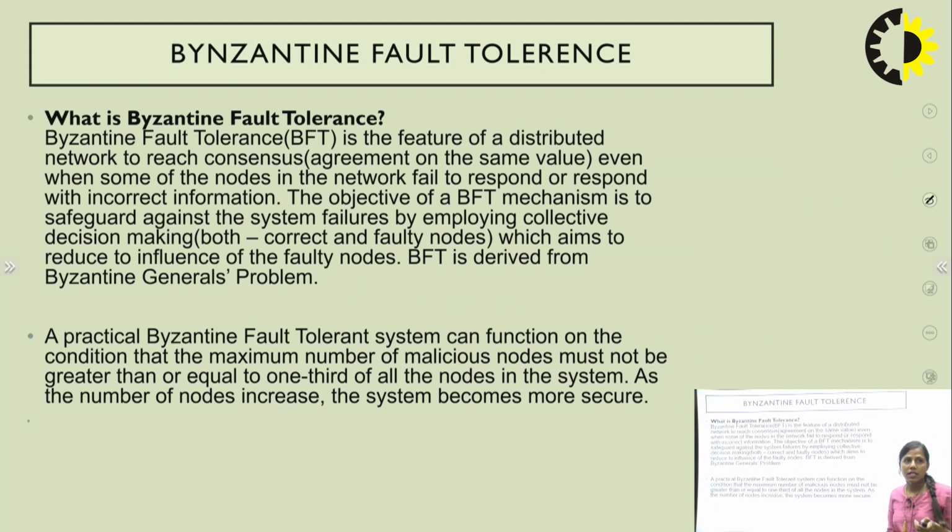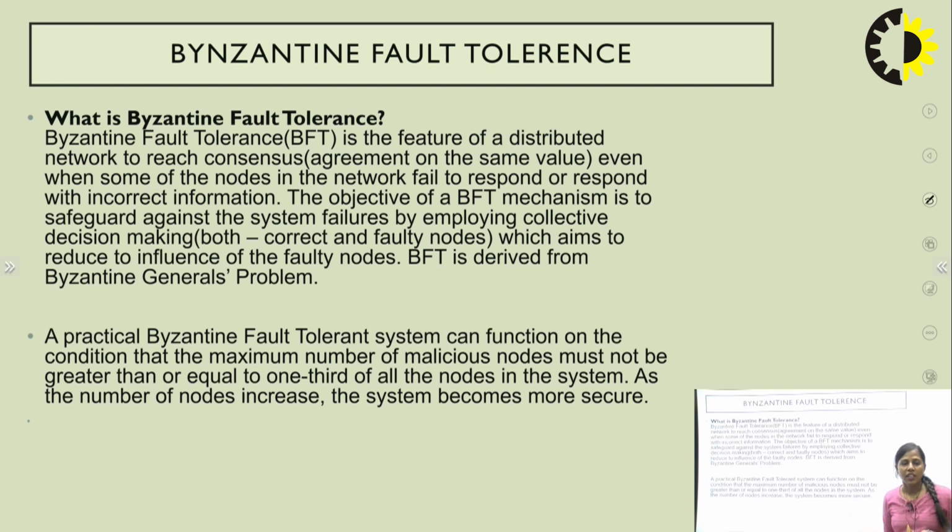So this is what Byzantine fault tolerance says, that if the maximum number of malicious nodes must not be greater than or equal to 1/3 of all the nodes in the system, it can become more secure.